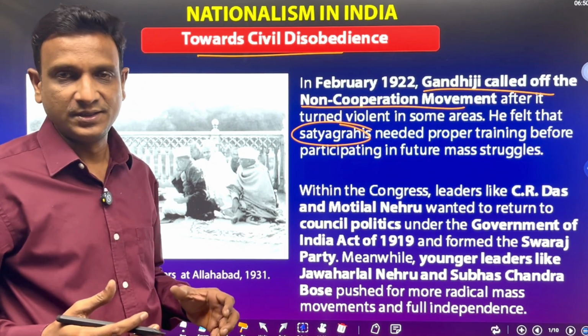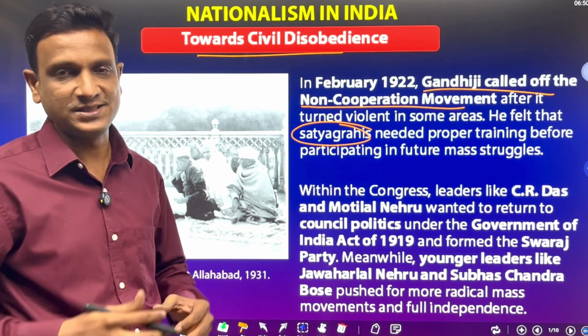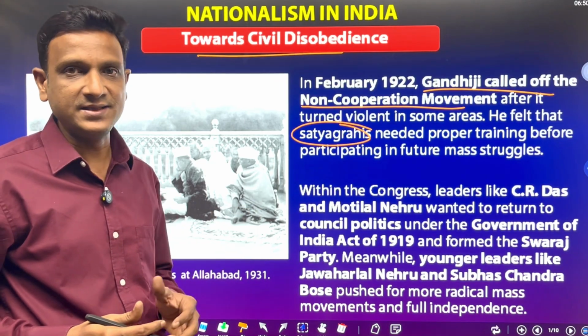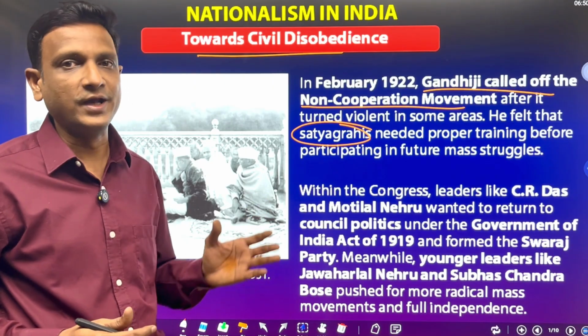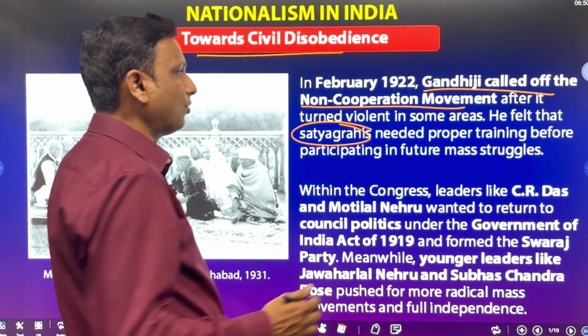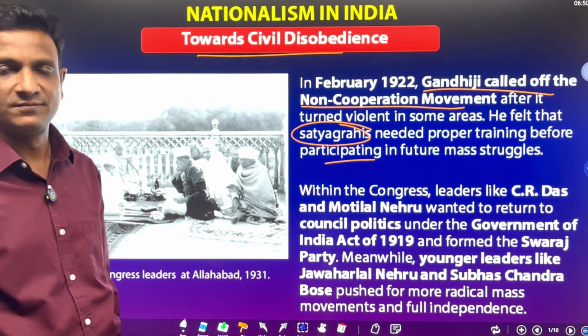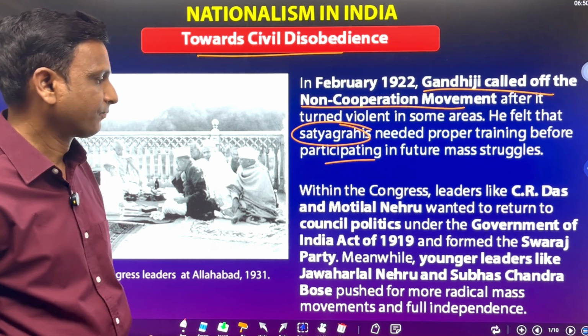These satyagrahis were doing all kinds of violent acts, but Gandhiji's idea is that it is a non-violent method of protest. So Gandhiji thought they needed to be given proper training before participating in the next struggles.